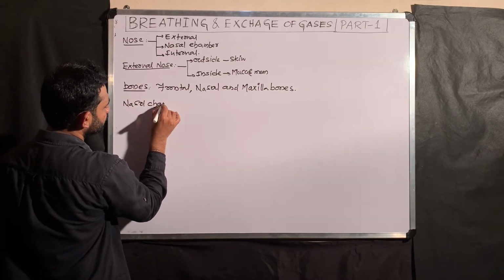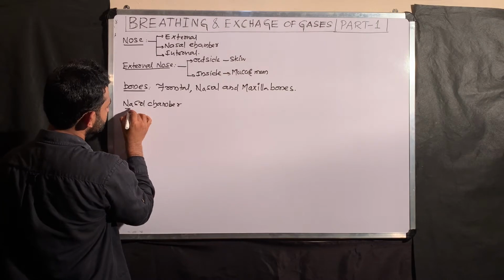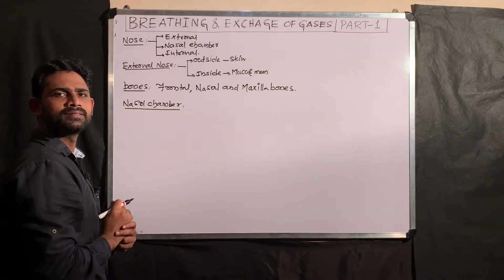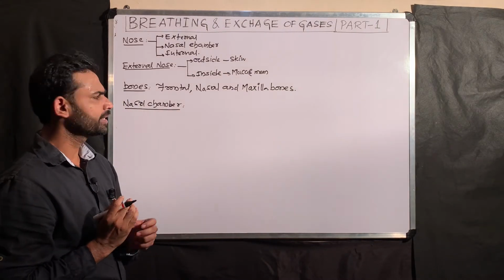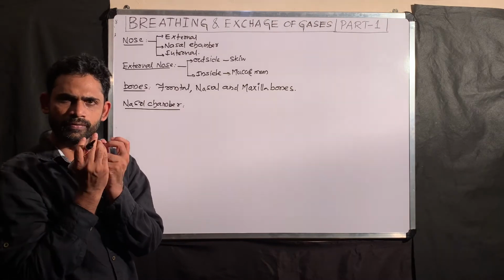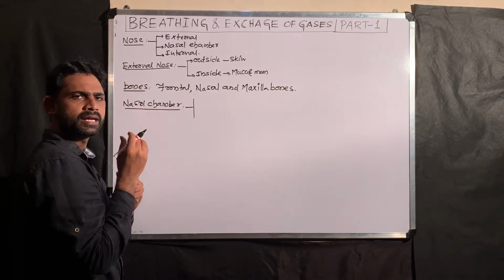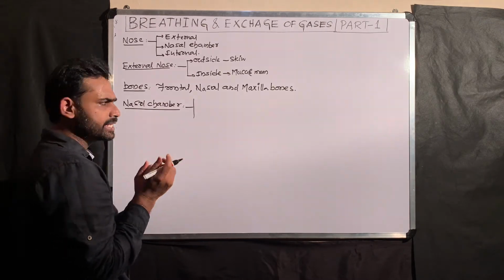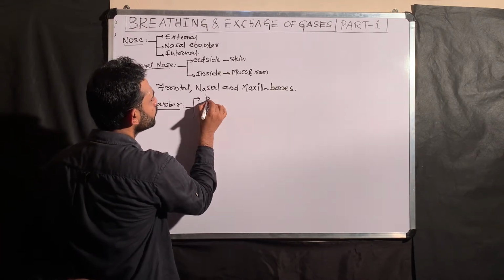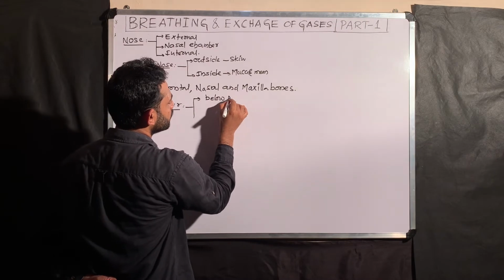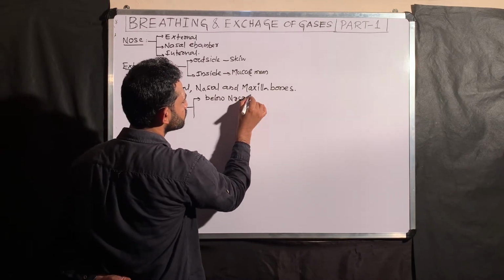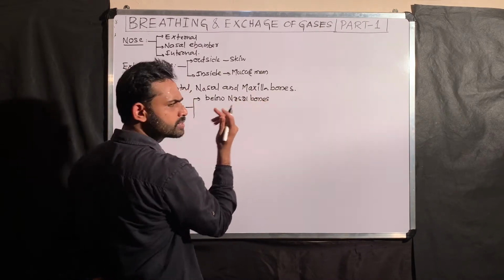The important part in this nose is the nasal chamber or nasal cavity. How is this cavity formed? This nasal chamber or cavity is a space present below the nasal bones, these are the nasal bones.